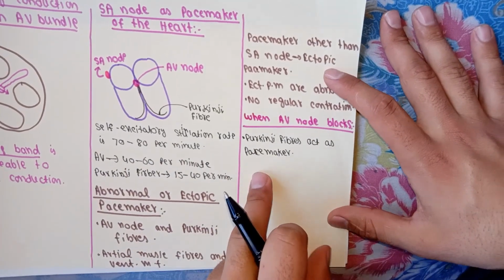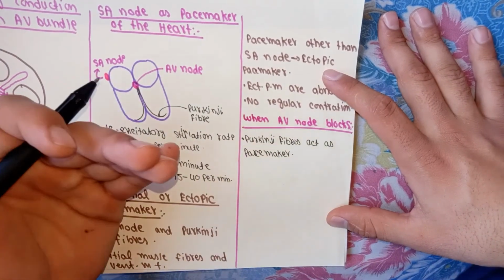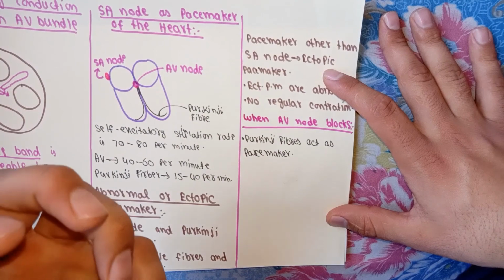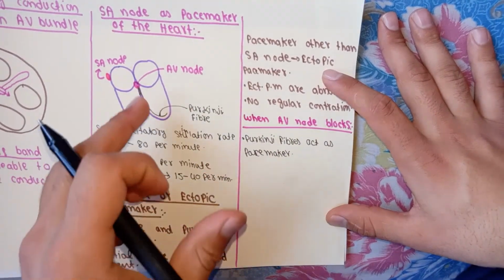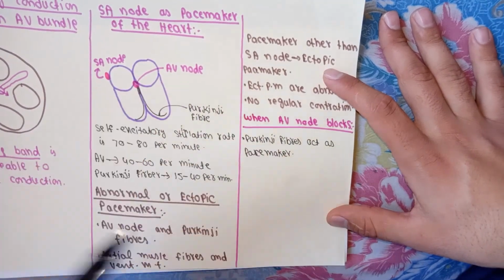Actually, when the AV node becomes blocked, when sudden blockage occurs in the AV node, Purkinje fibers are in a suppressed state. They do not work directly, but work after about 5 to 20 seconds.